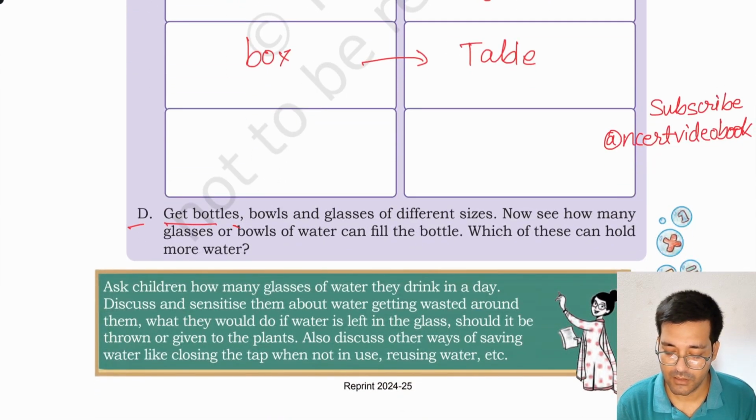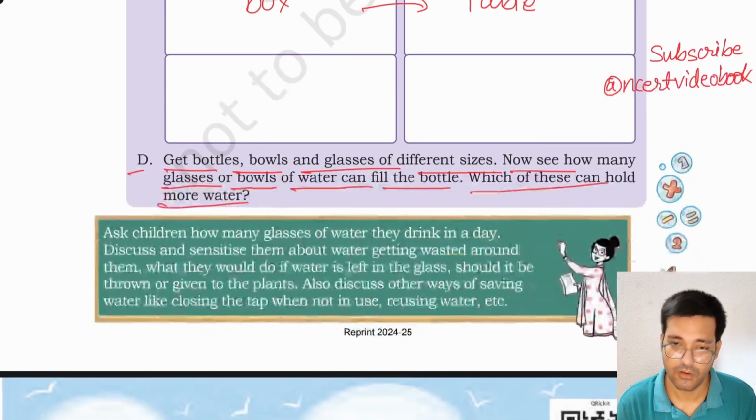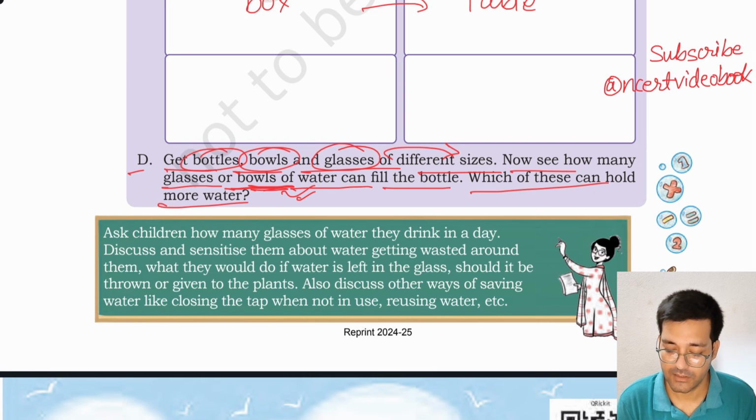D. Get bottles, bowls and glasses of different sizes. Now see how many glasses or bowls of water can fill the bottle. Which of these can hold more water? Okay, get bottles, bowls and glasses of different sizes and check how many bowls of water are needed to fill these bottles and glasses. Okay, how much water they can hold, kindly write.